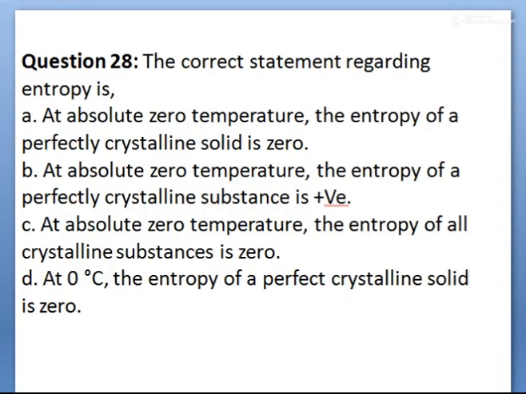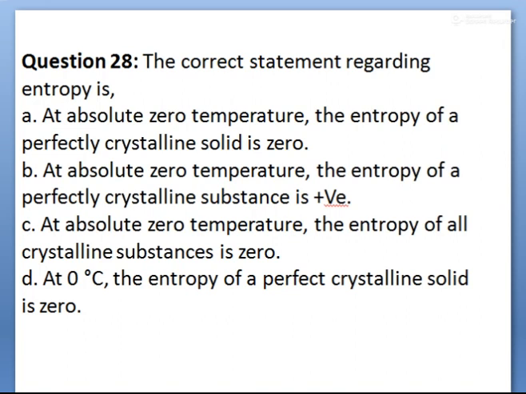See children, question number 28, the correct statement regarding entropy. What is the first statement given? At absolute zero temperature, the entropy of a perfect crystalline solid is 0. Yes children, this is correct. At absolute zero temperature, the entropy of perfect crystalline solids is 0. It means the arrangement of the particles is a regular pattern and perfect at this temperature.